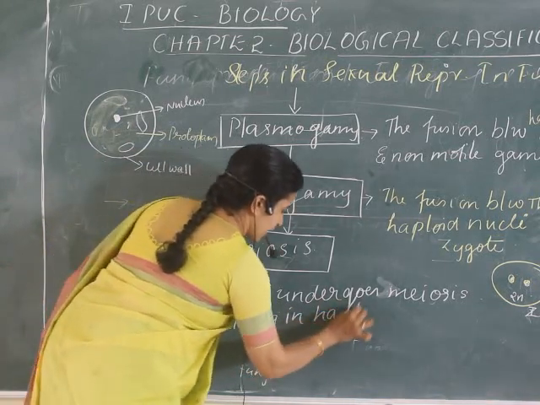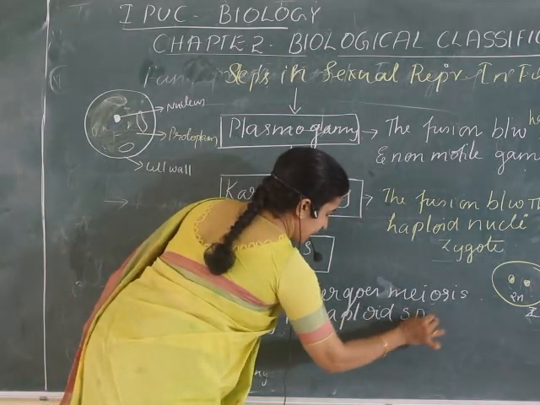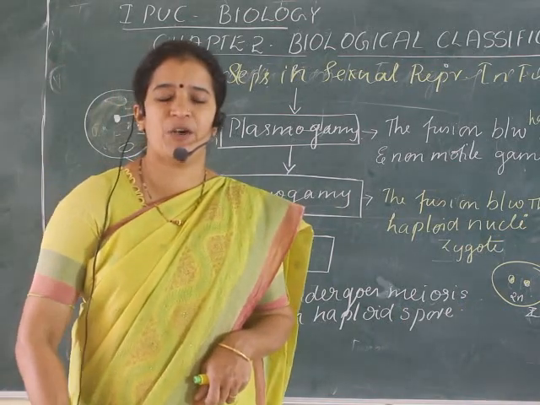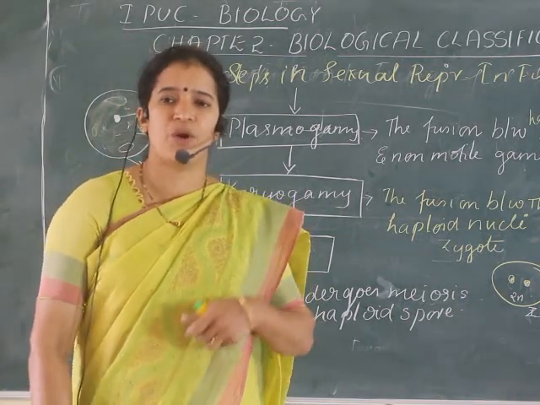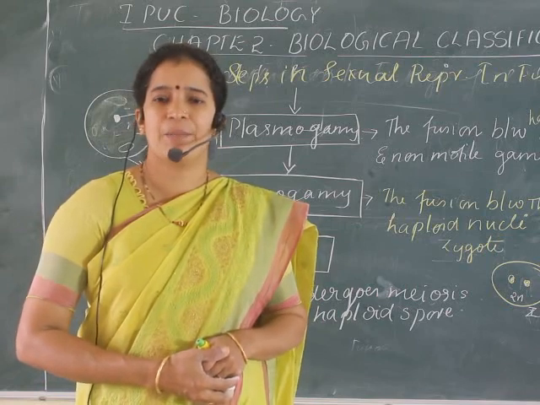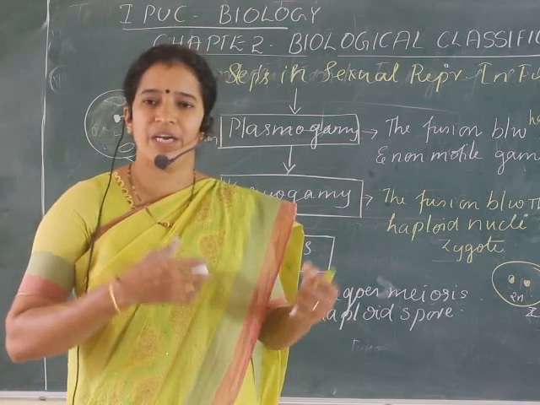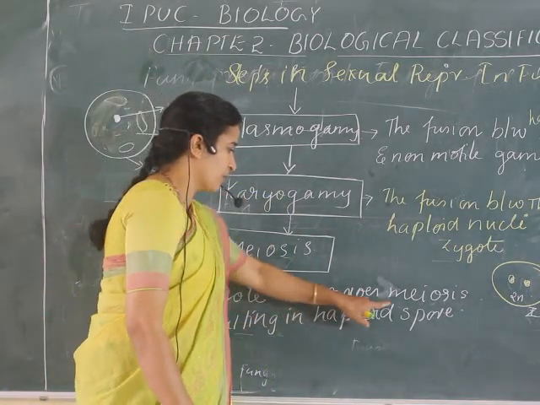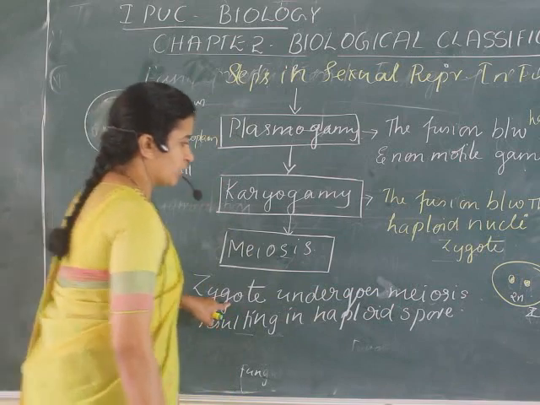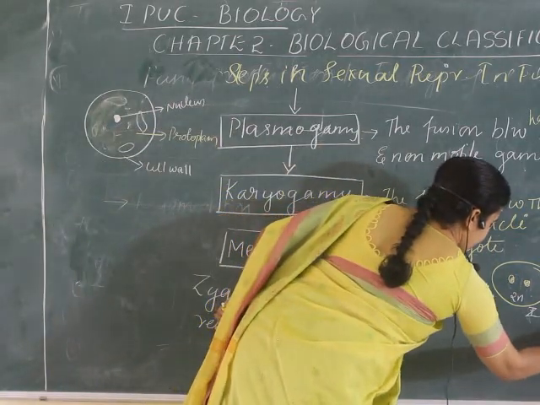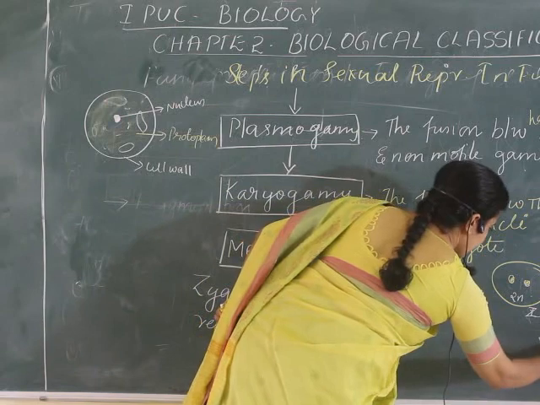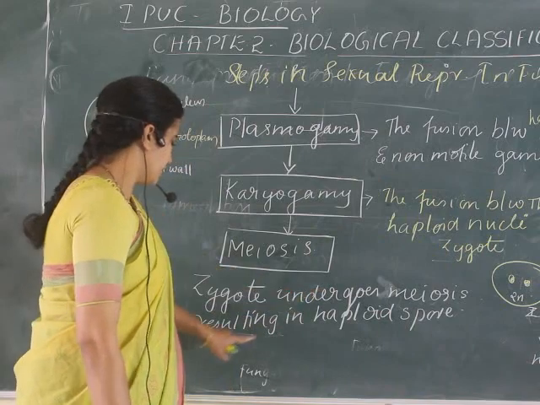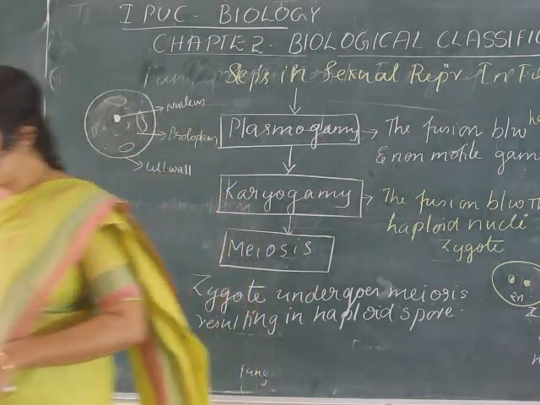Students, one more thing to remember: cell division is of two types, mitosis and meiosis. Mitosis occurs in vegetative cells. Meiosis occurs in the reproductive cells. Meiosis is a reduction division where 2n becomes n. That's why I said the zygote undergoes meiosis. Actually it was 2n. When it undergoes meiosis, it becomes n, resulting in haploid spores.